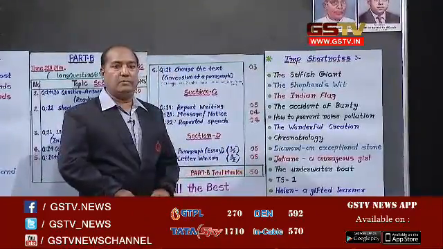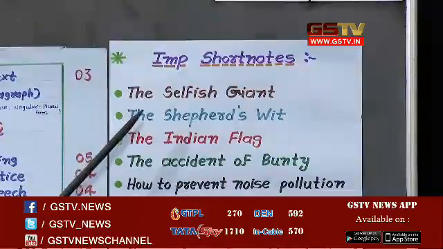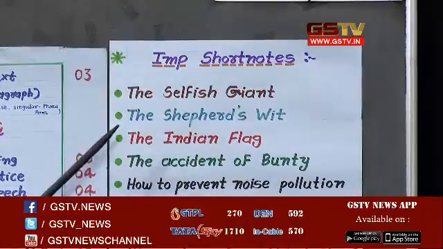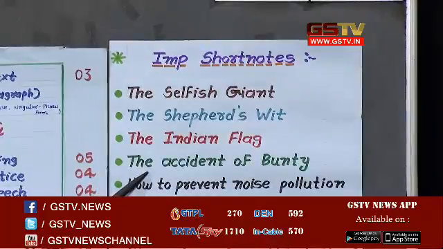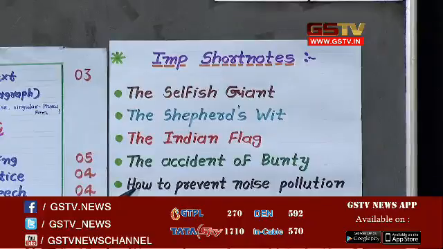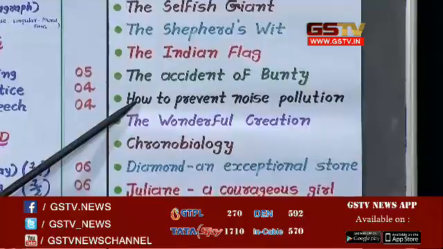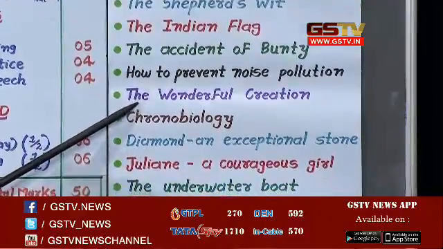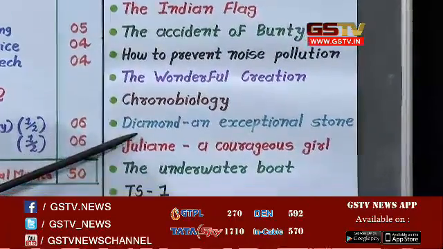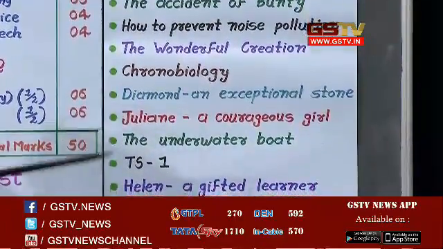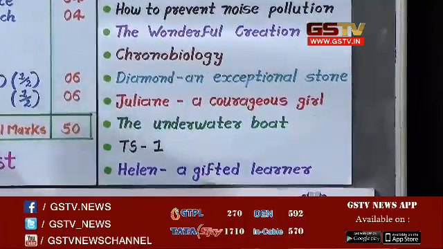Students, from lesson number 1, the Selfish Giant. From lesson number 2, Shepherd's Wheat. From lesson number 3, the Indian Flag. From lesson number 4, the accident of Bunty, and then how to prevent noise pollution from lesson number 5. Then other important short notes we have to prepare: the Wonderful Creation, the Chronobiology, and then Diamond an Exceptional Stone, and then Julian, a Courageous Girl, is also one of the important short notes.